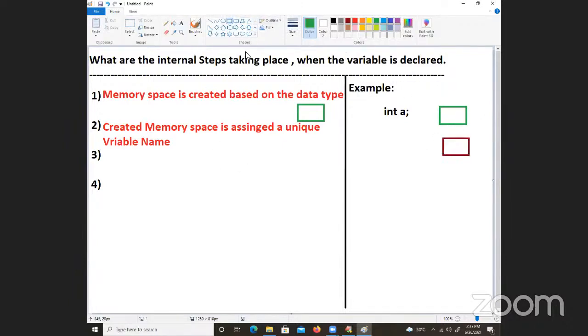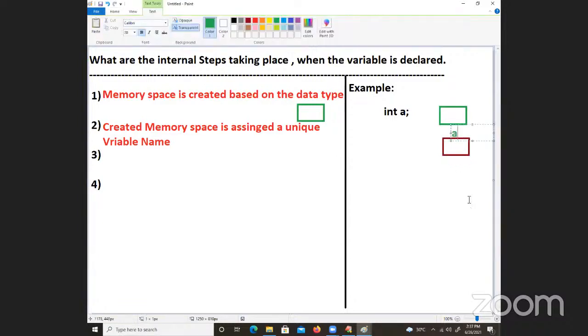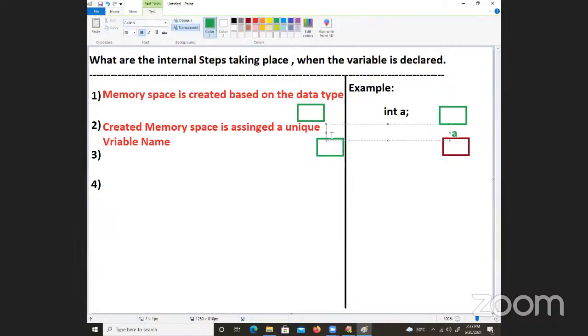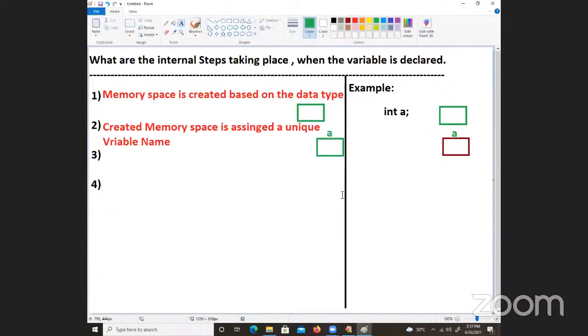Which is assigned by some name. What is that name here? A. Here also you try to see. This is the second part, and I am writing the related example here: A. Done. So that was the first step and the second step.